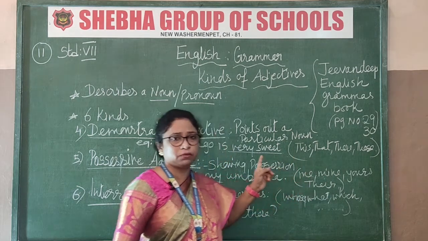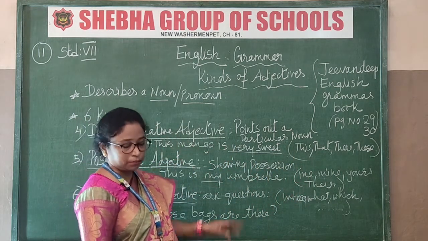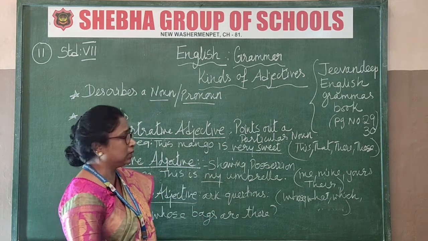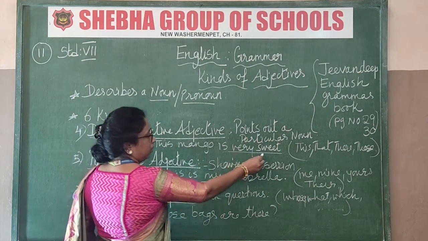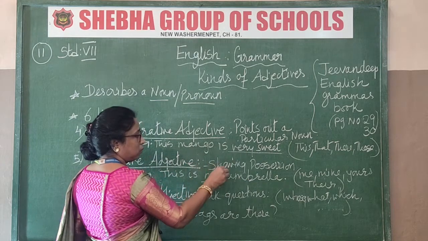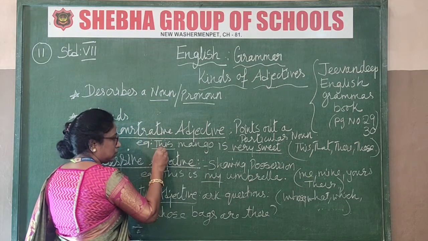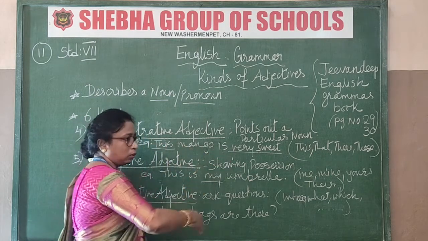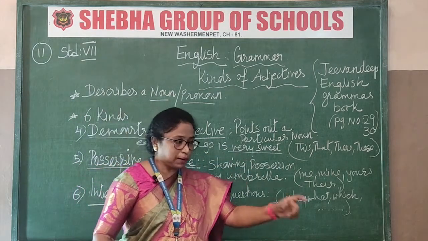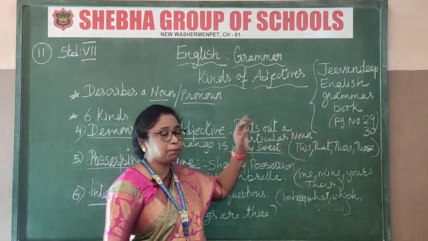Okay, for example, see: this mango is very sweet. So what is the demonstrative adjective here? This is the adjective. That is very sweet. You are describing the mango, and one more thing we are doing is pinpointing it. That is pointing out that this mango is sweet. Out of 10 mangoes, this particular mango is very sweet. So that is how we are doing it. We are pointing out a particular noun.